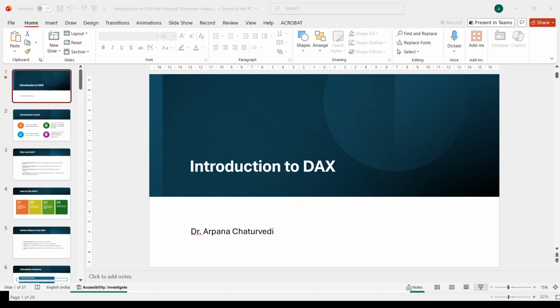To move further, we will see how we will write DAX functions for financial statement analysis, because I have already given you the financial data in which we were working. If we talk about simple functions which you should use, so these are the measures.